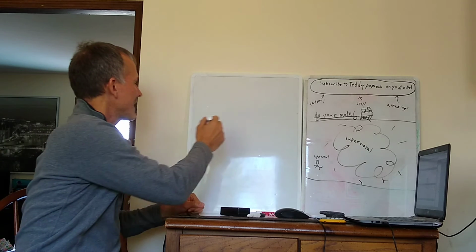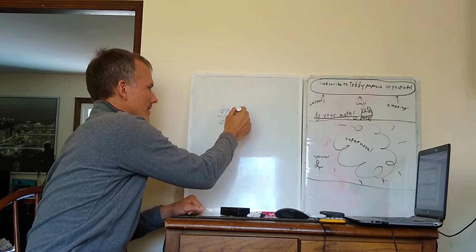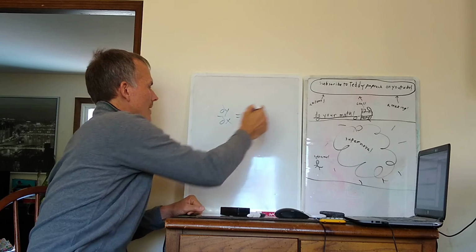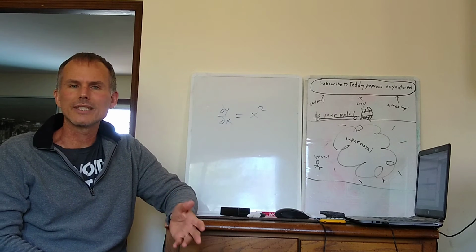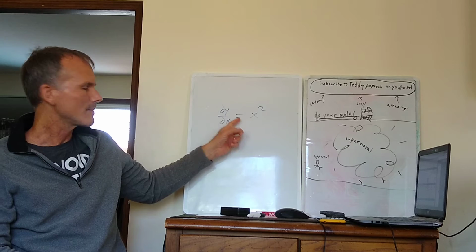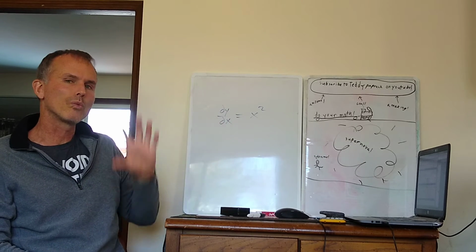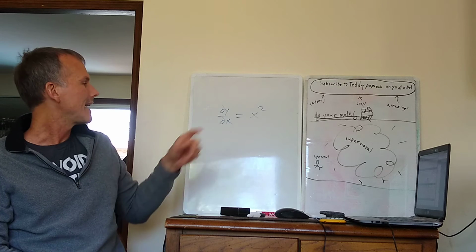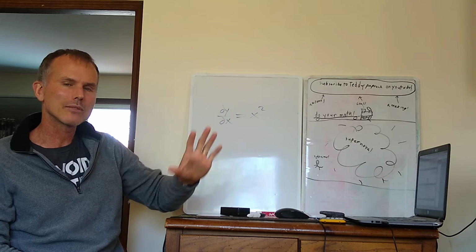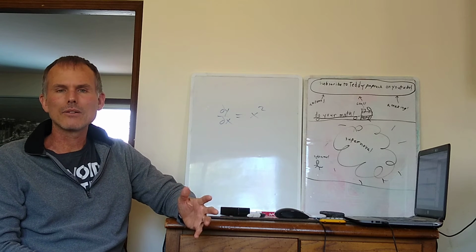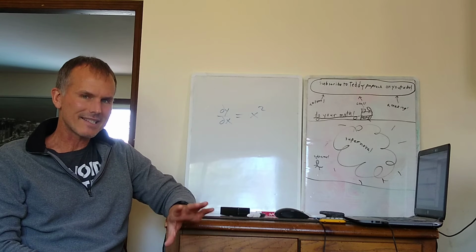I can write a differential equation right here. dy by dx, there's a derivative, equals x squared. That, friends, is an extremely simple example of a differential equation. It's an equation because it has an equal sign in it. It's a differential equation because it contains at least one derivative in it. That differential equation could just as easily be written as y prime equals x squared. You guys know that means the same thing as what I have written here.